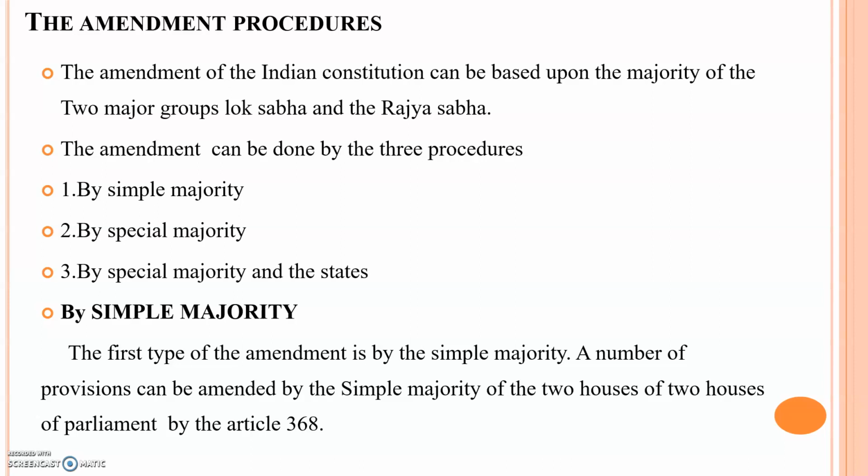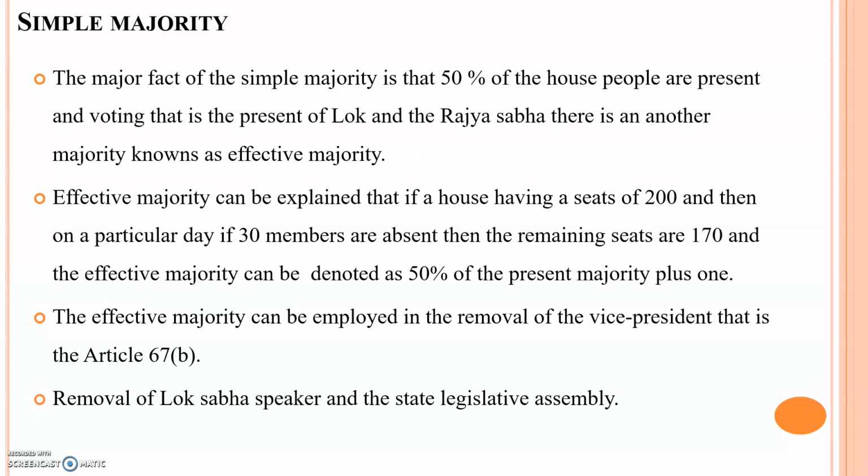The first type of amendment is by simple majority. A number of provisions can be amended by simple majority. The word simple describes that only simple provisions can be amended this way. It depends upon the two houses, Rajya Sabha and Lok Sabha, by Article 368.